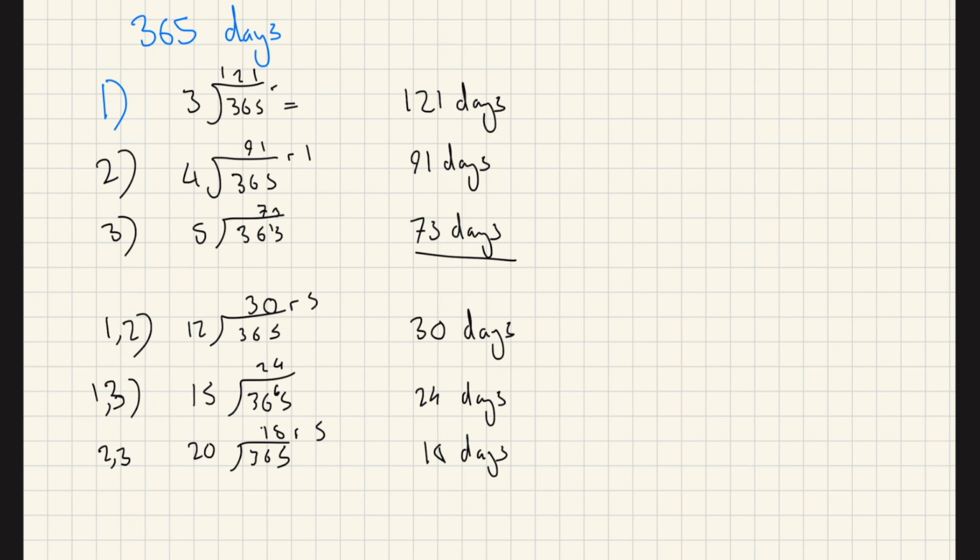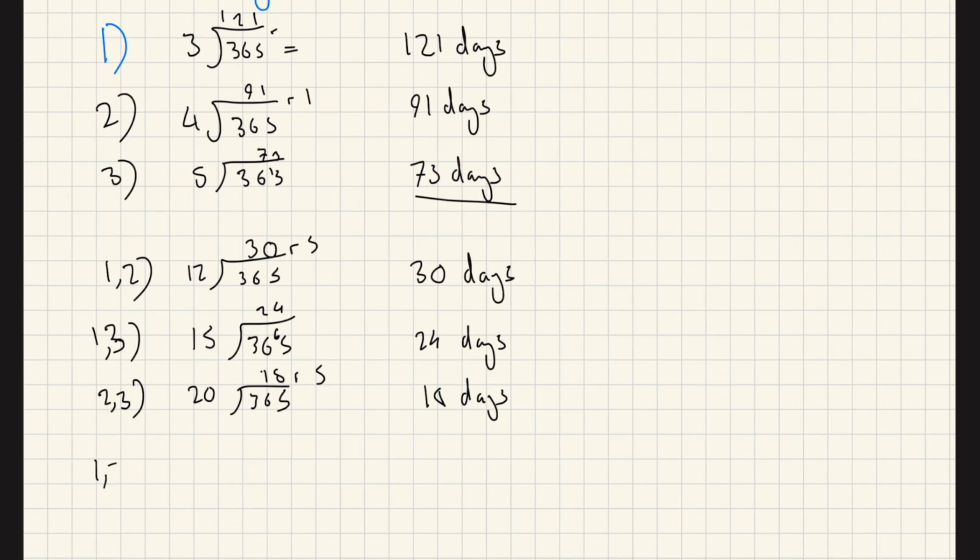And the final thing, we also need to consider the day on which all 3 of them, 1, 2, and 3, all call. Happens pretty irregularly. 3, 4, and 5 multiplied together, of course, is 60. So 60 into 365 is going to be 6 days on which they all call. So let's try and work this out. We actually work backwards here.